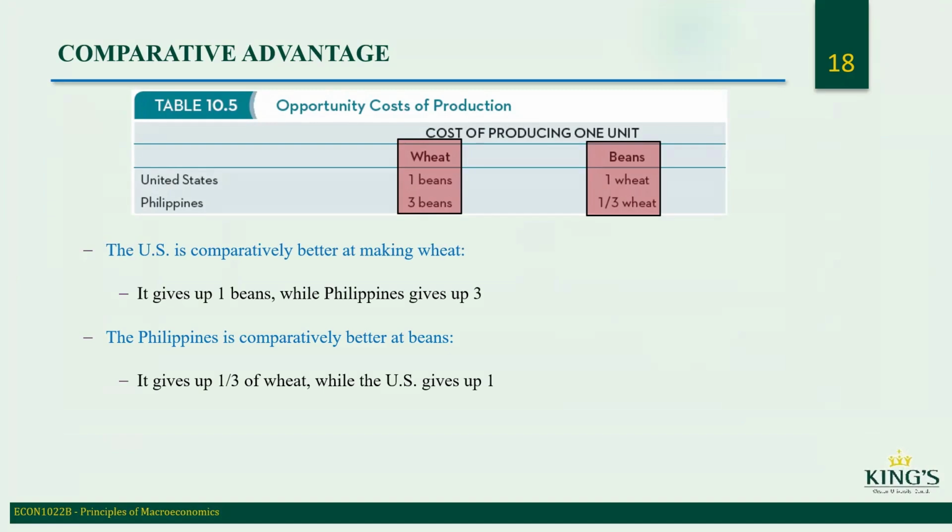While the Philippines is comparatively better at beans, it gives up 1/3 of wheat, while the US gives up 1. So the Philippines gives up less wheat to make beans. So the US should be making wheat, and the Philippines should be making beans. So the US should specialize in wheat production, while the Philippines specializes in bean production, and then they trade. Both can be better off specializing with trade.